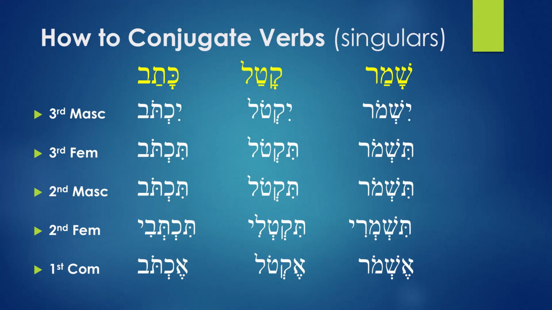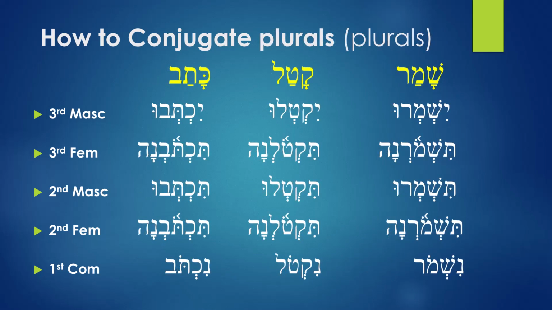Learning to conjugate is very important. Alright, here we have the plurals, and the pattern is still the same, only that these are going to be plural in translation. So katav in the third masculine plural is going to be yiktevu, and then you have tiktovna, and then tiktevu, and then tiktovna, and in the first common you have niktov.